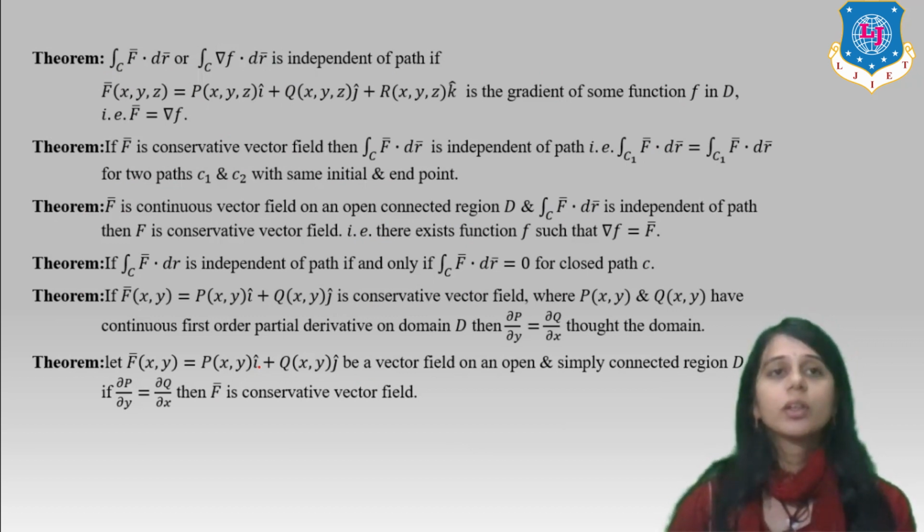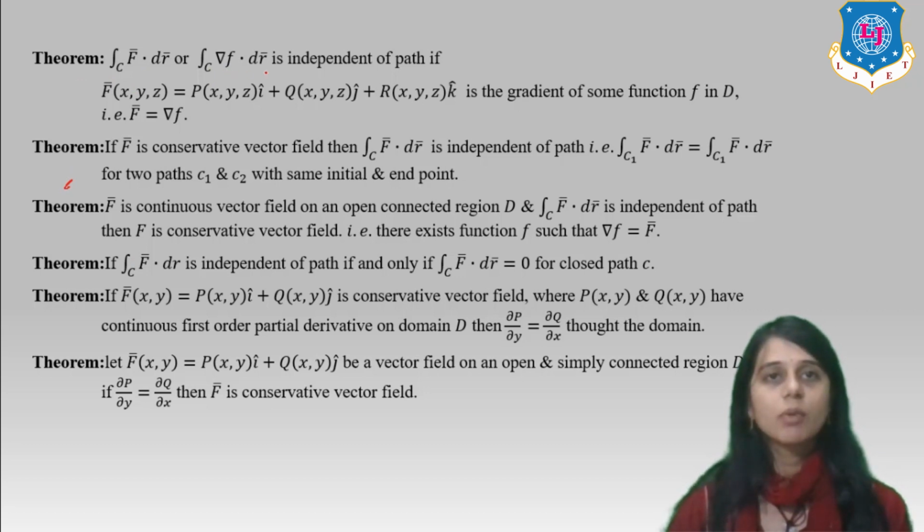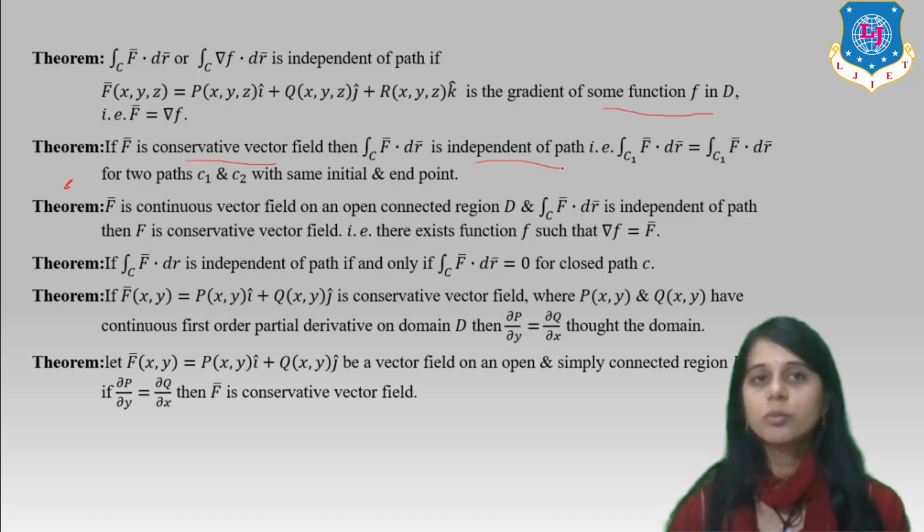Some of the theorems. The integral over C of ∇f · dr is independent of path if F(x,y,z) = P(x,y,z) i + Q(x,y,z) j + R(x,y,z) k is the gradient of some function f in D. So we say that F = ∇f. If F is a conservative vector field, then the integral over C of F · dr is independent of path, where C1, C2 have the same initial and end points.